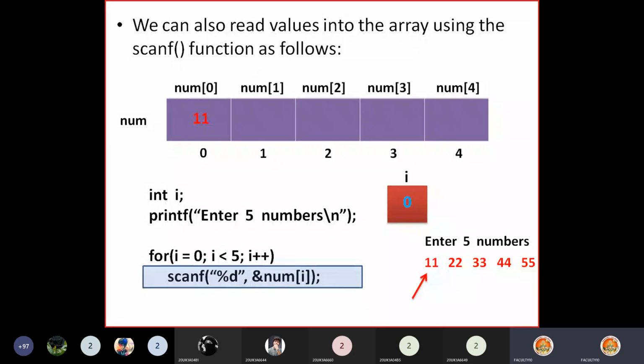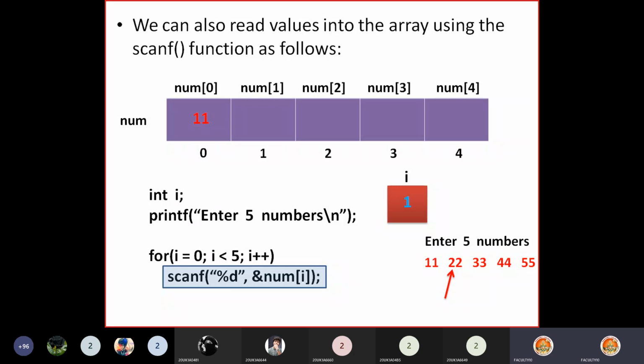After executing this, control directly goes to the increment section, i plus plus. What is the i value now? 0. So now the i value becomes 1. After the increment, control goes again to the condition part, and it checks the condition again: 1 less than 5, yes, true. Since it is true, again it executes the scanf function. Scanf %d reads the second number.